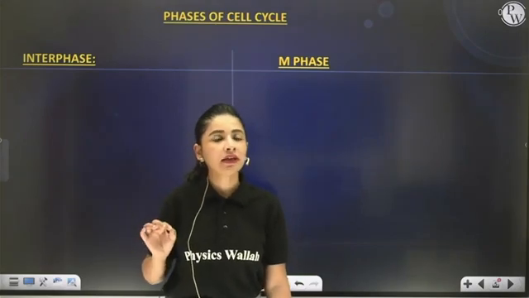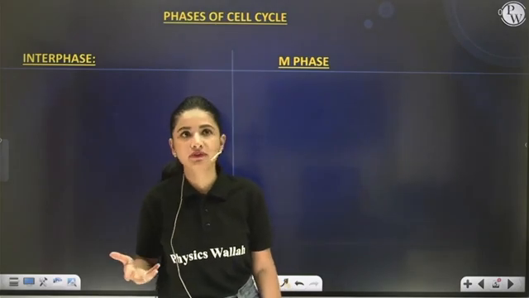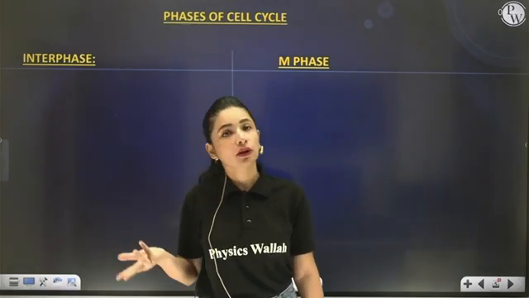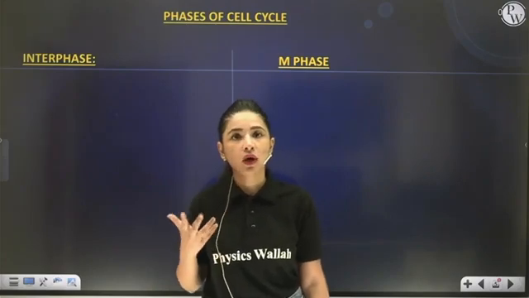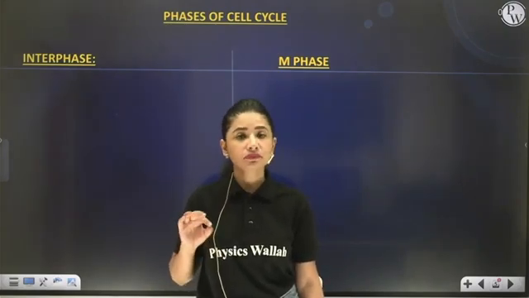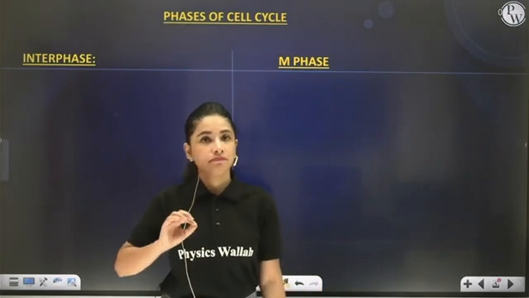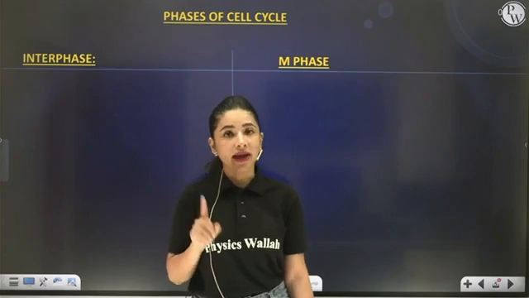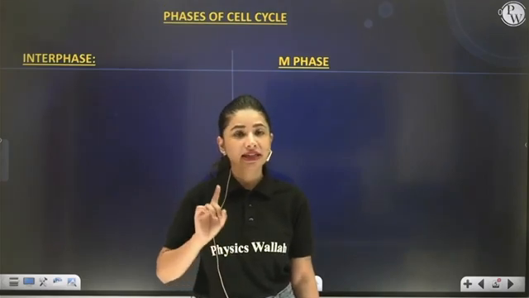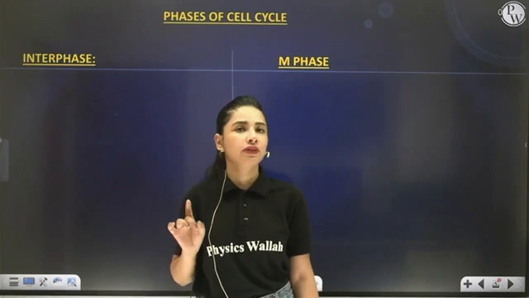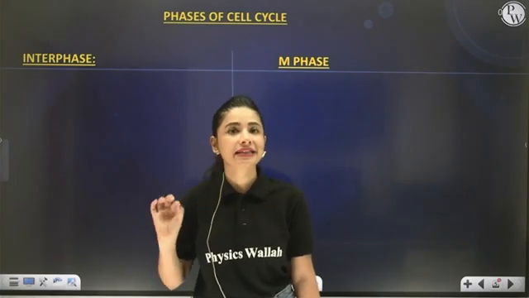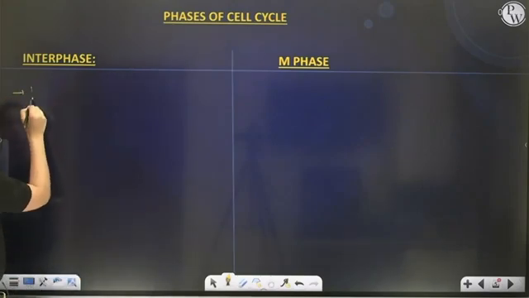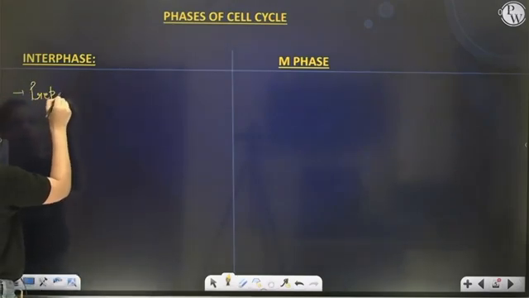Similarly, if the cell wants to divide, it cannot simply get up and undergo division. Then it will be a wrong division. Daughter cells will not be appropriate. Hence, every cell before dividing has to first prepare itself. And that preparatory phase where the cell is only preparing itself for division is known as interphase. So interphase is also known as the preparatory phase.